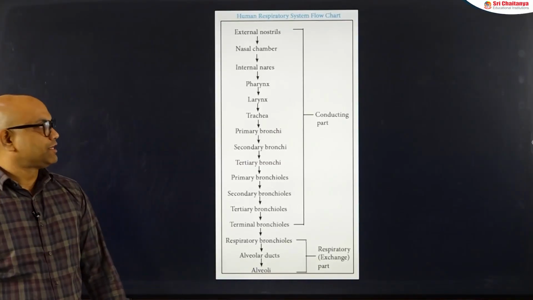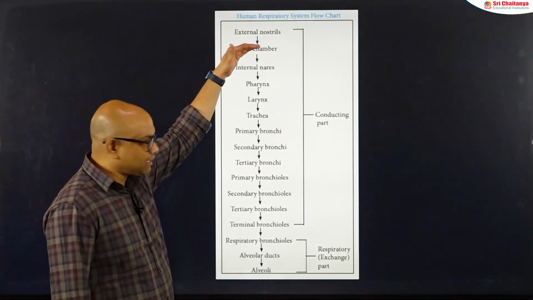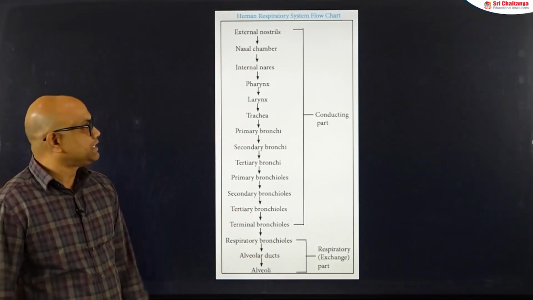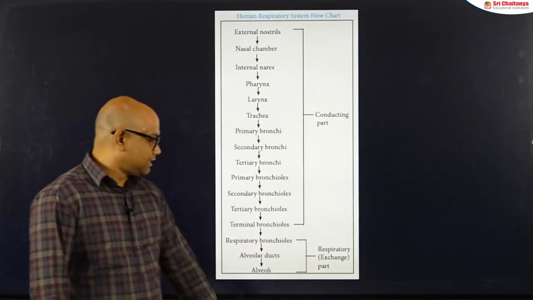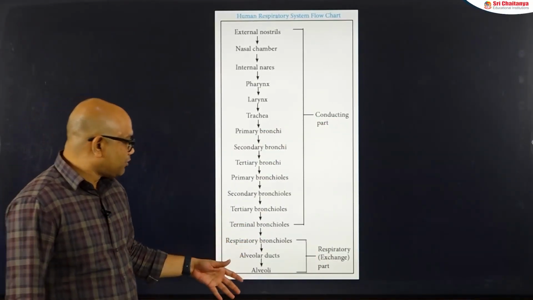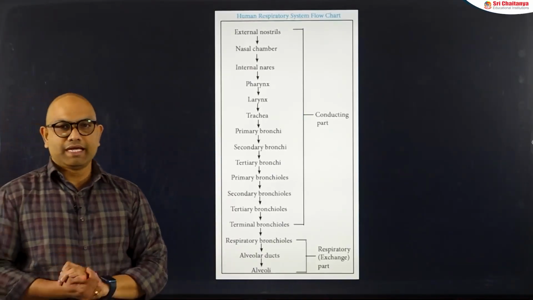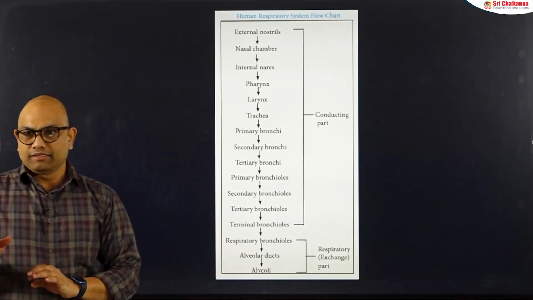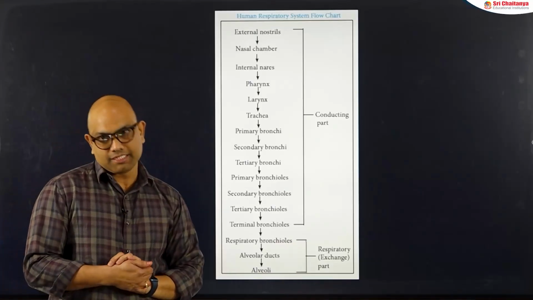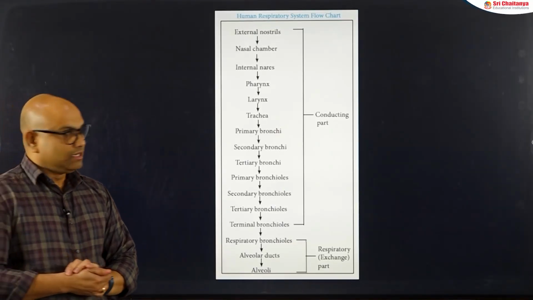In this flow chart of the respiratory system, starting from the external nostrils till terminal bronchioles, it is said to be the conducting part. The last 3 parts, respiratory bronchioles, alveolar ducts and alveoli put together, are known as the respiratory or exchange part. The conducting part functions are different and the exchange part functions are different.